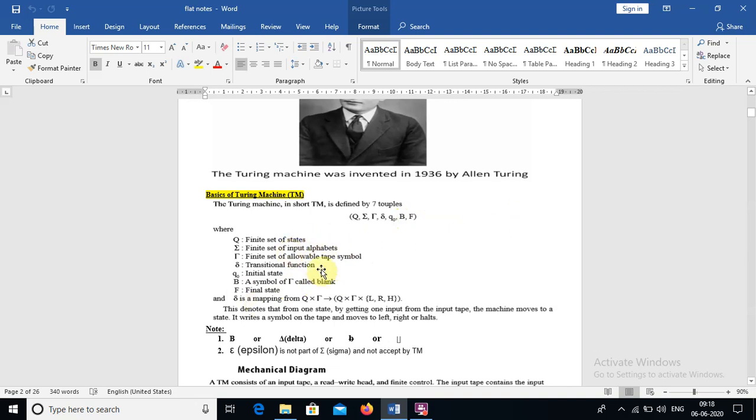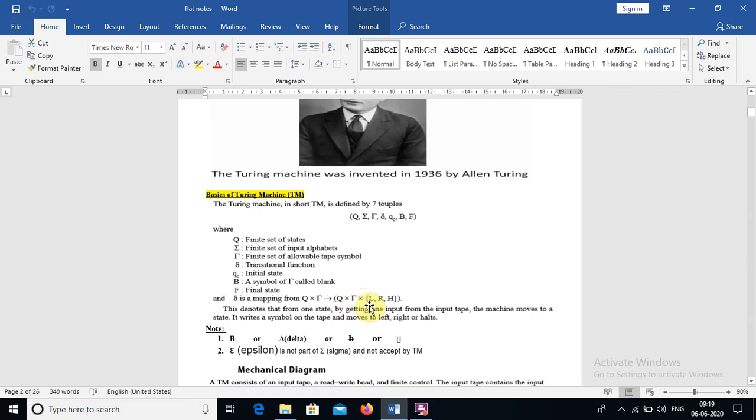So that is about the Turing machine's mathematical tuples, and the transition function can be defined like this. With the states and the tape symbols, we go to a new state transition and a new tape symbol. But there is another element that can be added to this transition function, that is nothing but a movement of the tape.